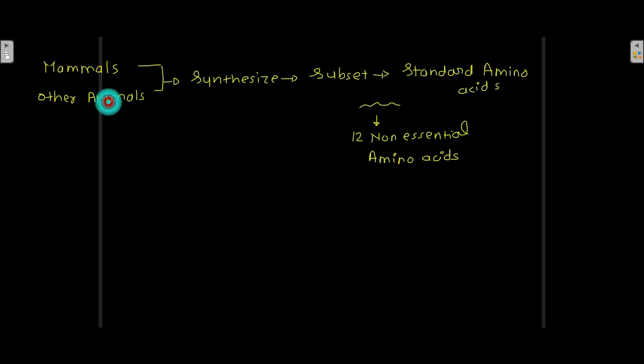Mammals and other animals are able to synthesize a subset of standard amino acids, and that subset is known as the 12 non-essential amino acids. Okay, so mammals and other animals are quite able to synthesize these 12 non-essential amino acids.